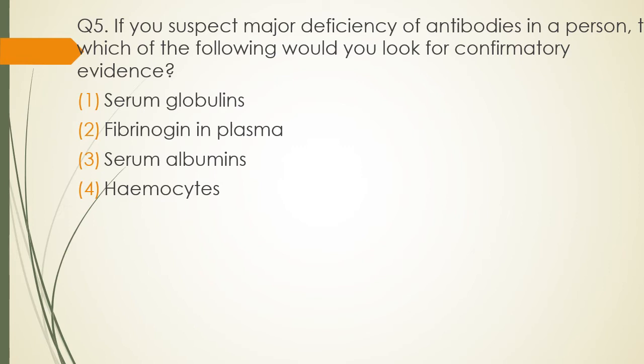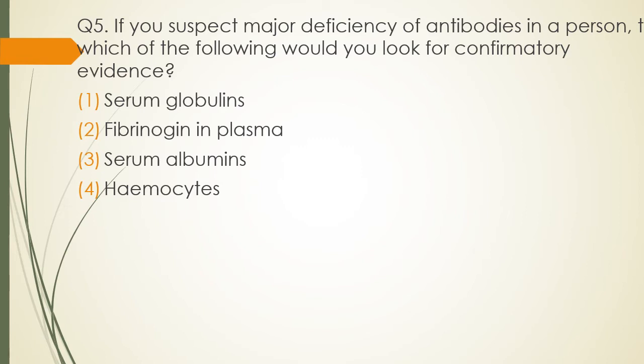Question 5. If you suspect major deficiency of antibodies in a person, to which of the following would you look for confirmatory evidence? You are suspecting a person to have a major deficiency of antibodies. So there are 4 options given, the 4 things that are found in blood. Which of these would you look for confirming that the person is having a deficiency of antibodies? Option 1, serum globulins. Option 2, fibrinogen in plasma. Option 3, serum albumin. Option 4, hemocytes.